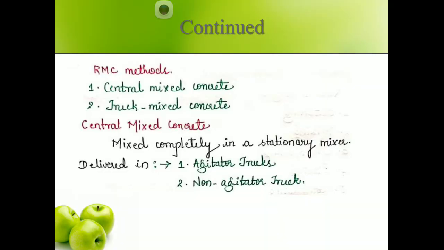Next, in the RMC method you have two types: central mixed concrete and truck mixed concrete. Central mixed concrete again goes into two types, that is, agitator trucks and non-agitator trucks. Agitator trucks are the trucks which keep on rotating continuously till they reach the site. Non-agitator trucks are the trucks which are in a stationary position.